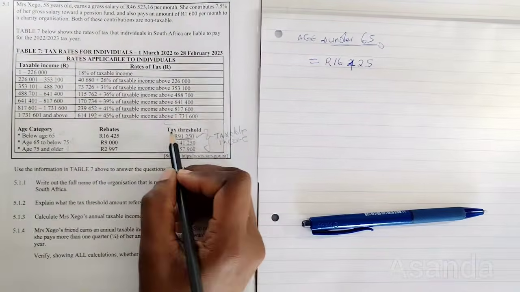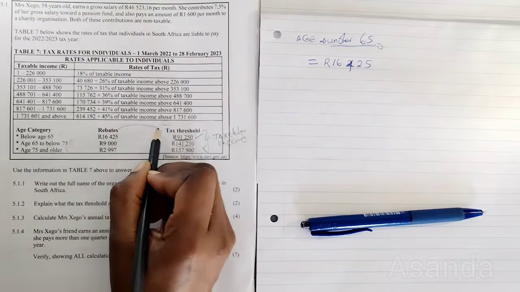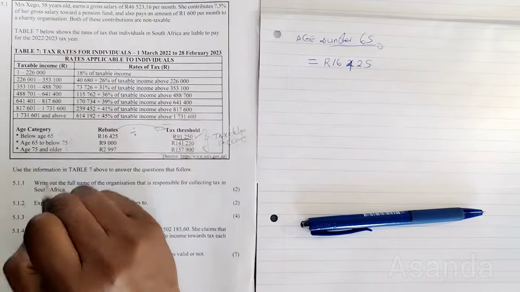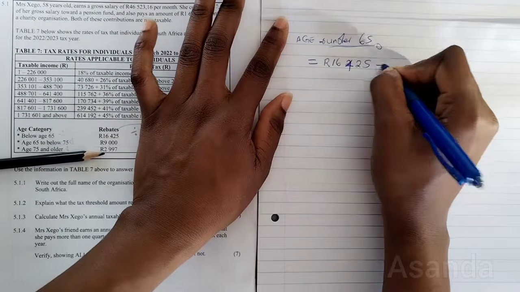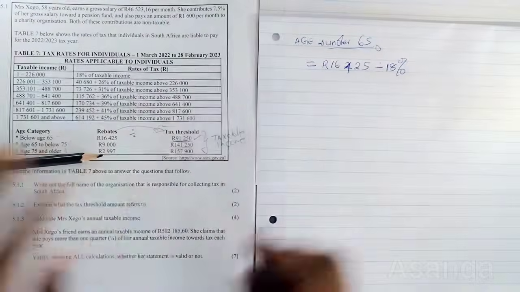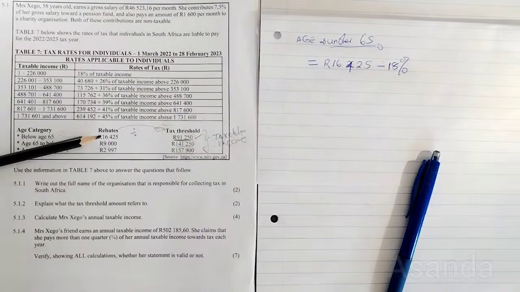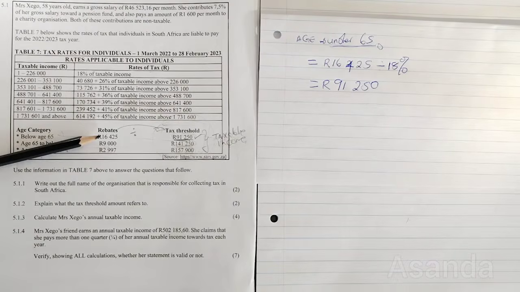So if I'm trying to find the tax threshold using the rebates, what do I do? I have to divide, right? So I have to divide when I'm trying to use the rebate. So I'm going to divide this amount by 18%. If I divide, the answer is 91,250, but I'm going to do something here on the side to make sure that I'm not leaving anyone behind, right?